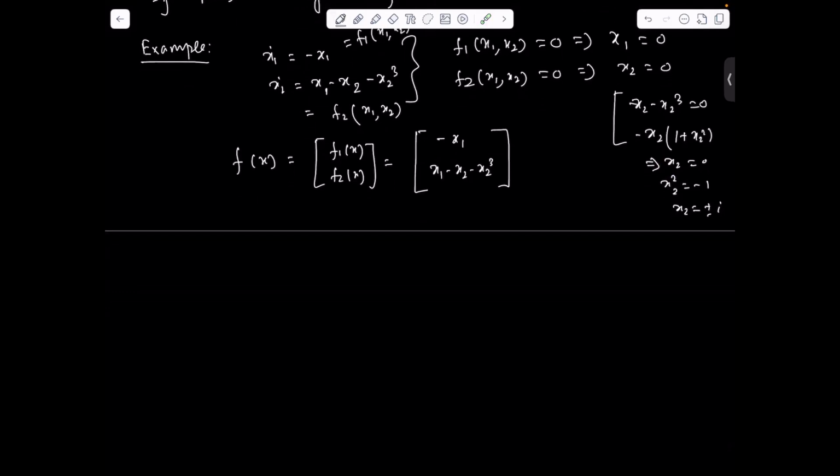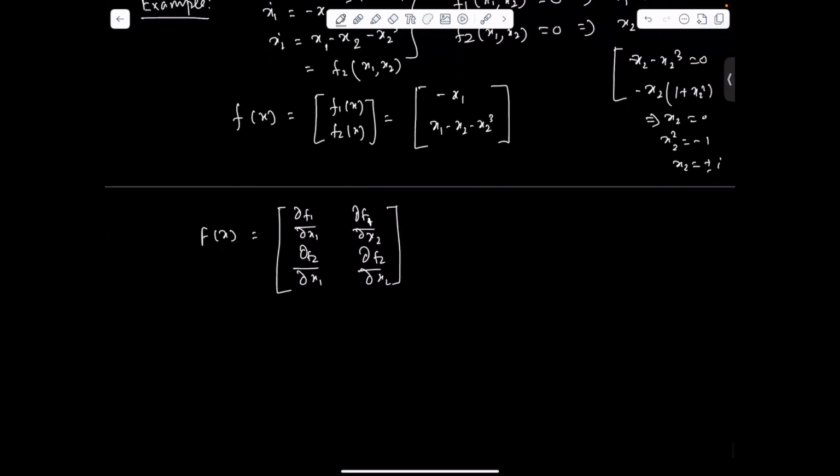Here we can form the Jacobian matrix from this f(x). So F(x) we can write equal to the matrix with entries ∂f1/∂x1, ∂f1/∂x2, ∂f2/∂x1 and ∂f2/∂x2. Right.